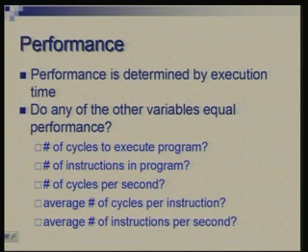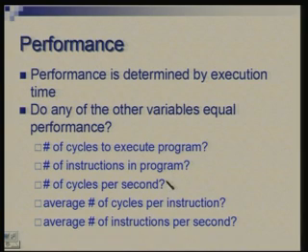Some of these possibilities are number of cycles to execute the program, number of instructions in the program, number of cycles per second, average number of cycles per instruction, average number of instructions per second. I've talked of many of these things, but ultimately it is the execution time which is important.